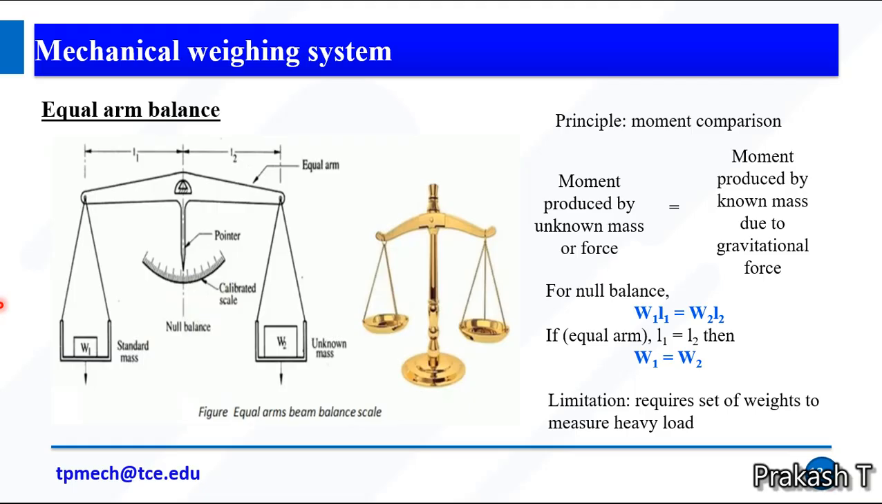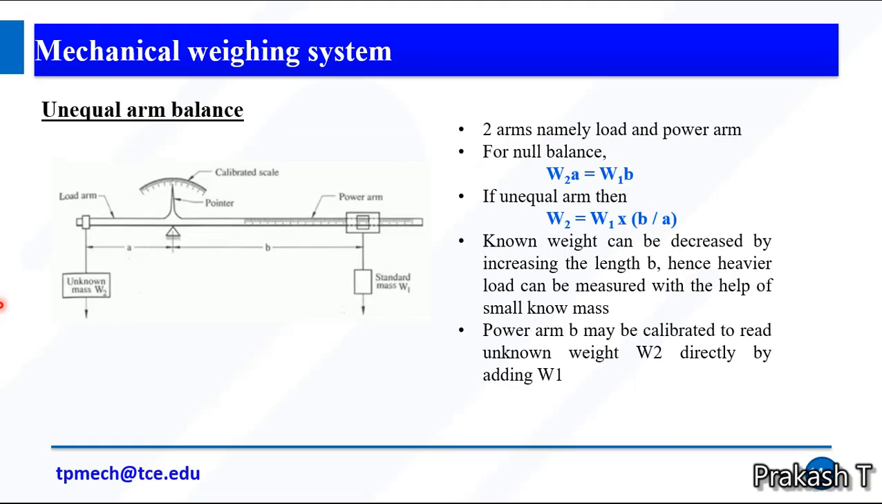In order to measure heavy load, we need a set of heavy weighing stones. So a set of weights is required to measure heavy load. To overcome this drawback, we can use an unequal arm balance. So here we have two arms, namely the load arm and the power arm.